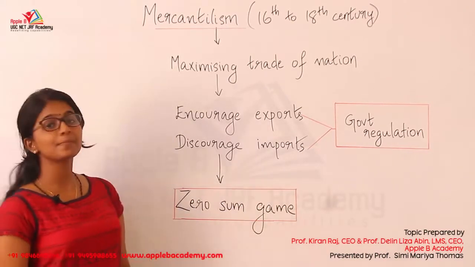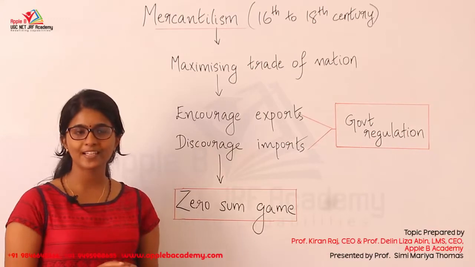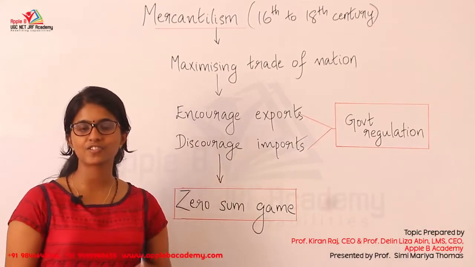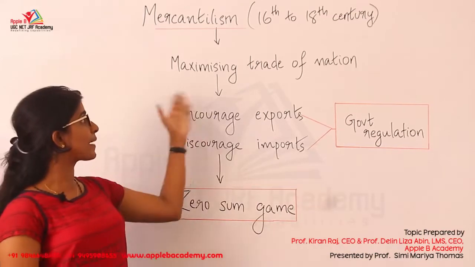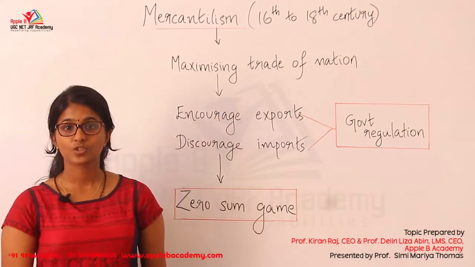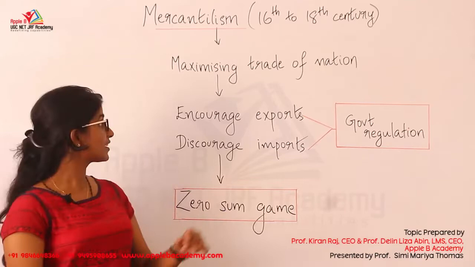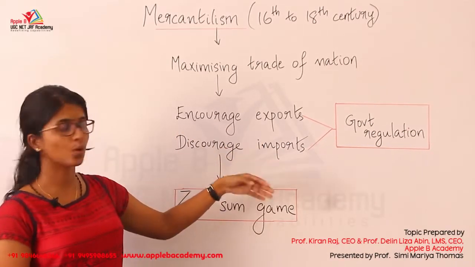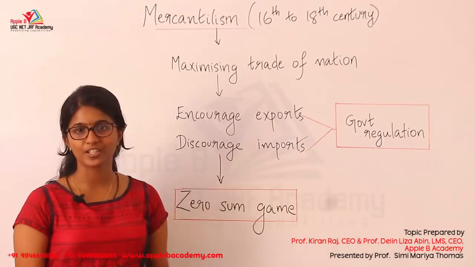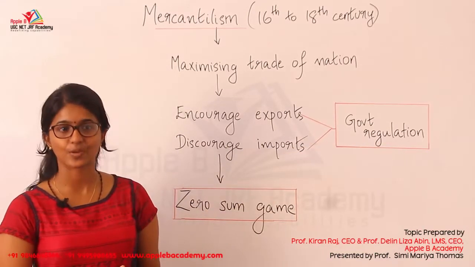So mercantilism has been developed from the 16th century and it was in existence from the 16th to the 18th century, whose main aim was to maximize the trade of a nation. So maximizing the trade of a nation in a way by encouraging exports and discouraging imports. So this is a form of government regulation to restrict international trade.